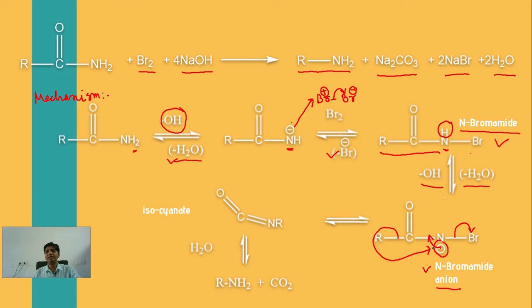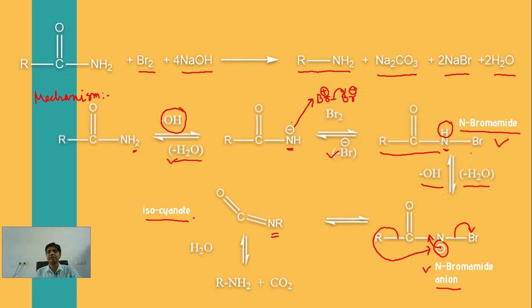There will also be a valency on this nitrogen which will be satisfied by the bond electrons of R. So the R is migrated from the carbonyl carbon to the nitrogen atom, giving an isocyanate.